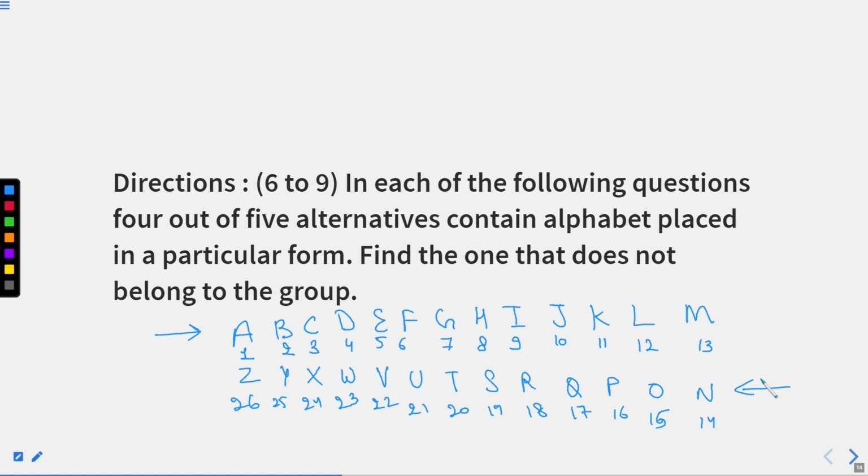How these are helpful, I will tell you as soon as we move forward with the question part. Now I am going to explain question number 6 to 9 with the help of these directions. Now you will see how I am using this table to find my answers.